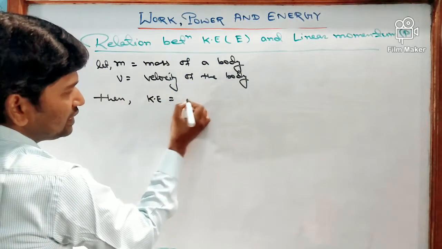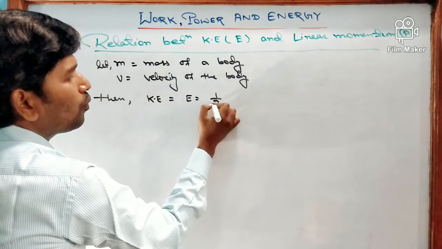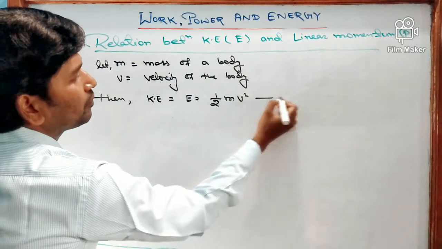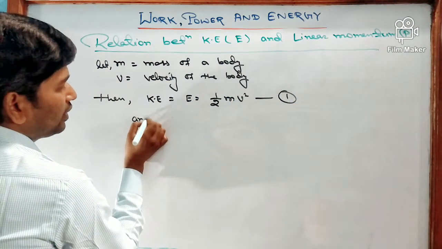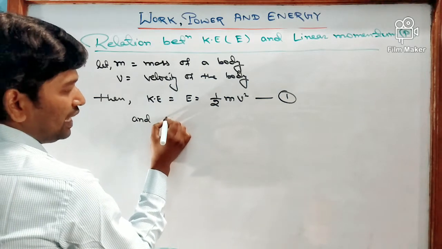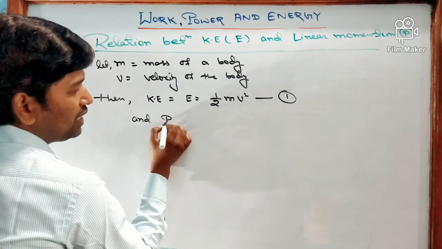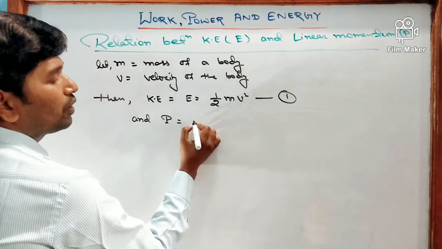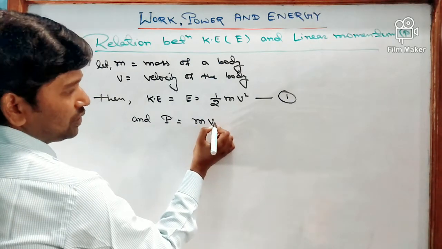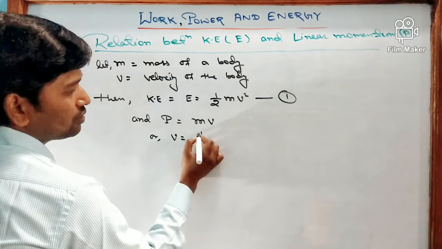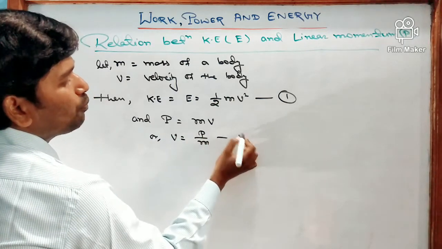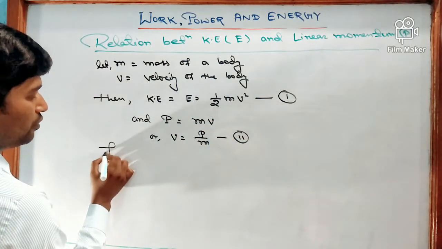Then we can write kinetic energy E is equal to 1 by 2 mv square, as we just studied. And also we know linear momentum P is equal to mass into velocity. From here, we find the value of V is equal to P by M. Now put this value in equation 1.